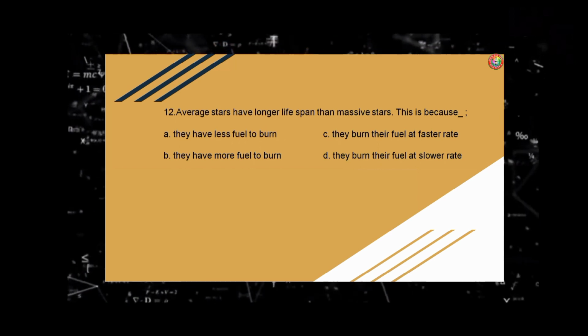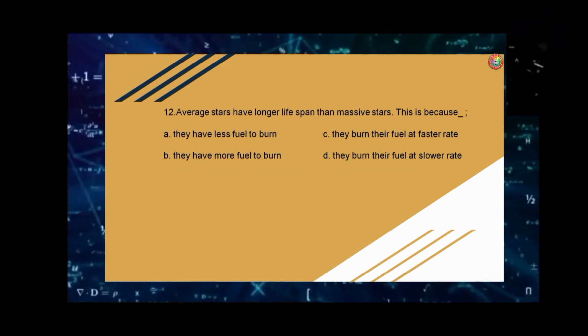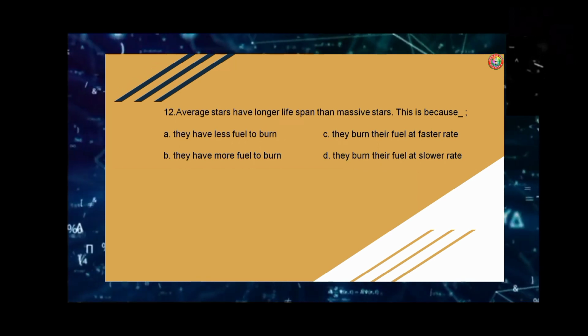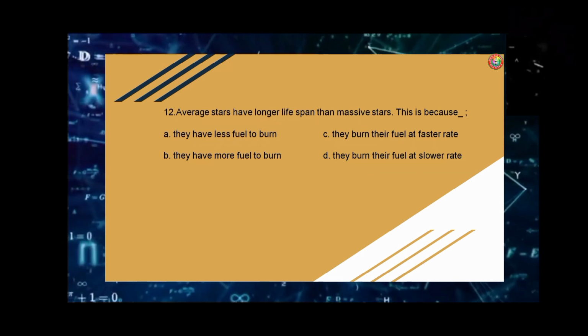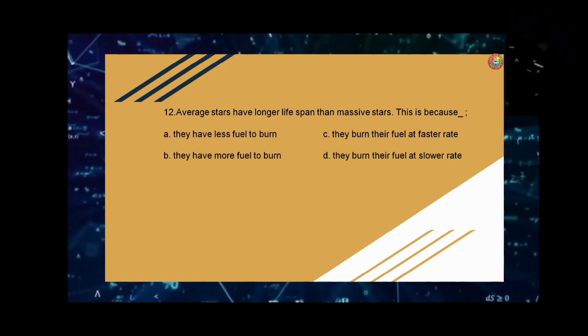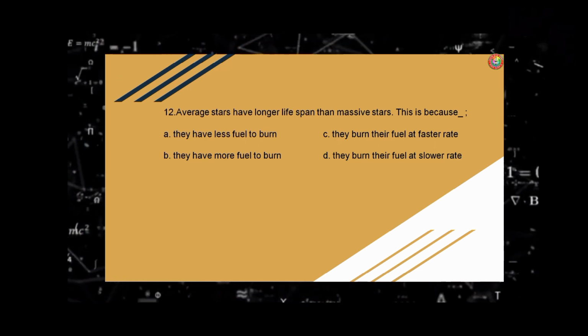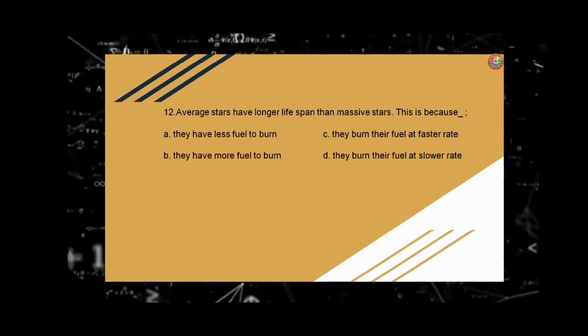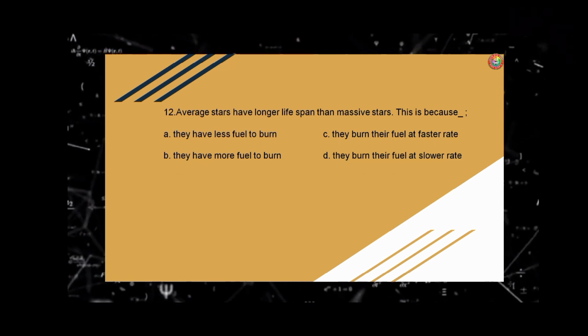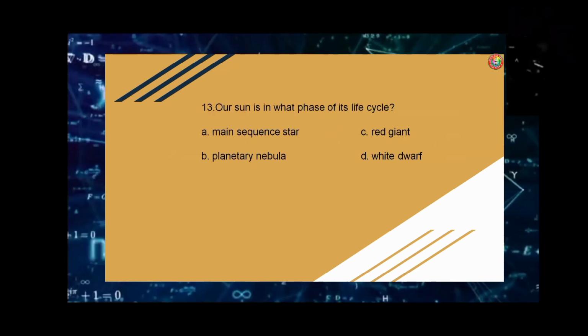This is because blank. A. They have less fuel to burn. B. They have more fuel to burn. C. They have burned their fuel at a faster rate. D. They burn their fuel at a slower rate. The answer is letter B, they have more fuel to burn.